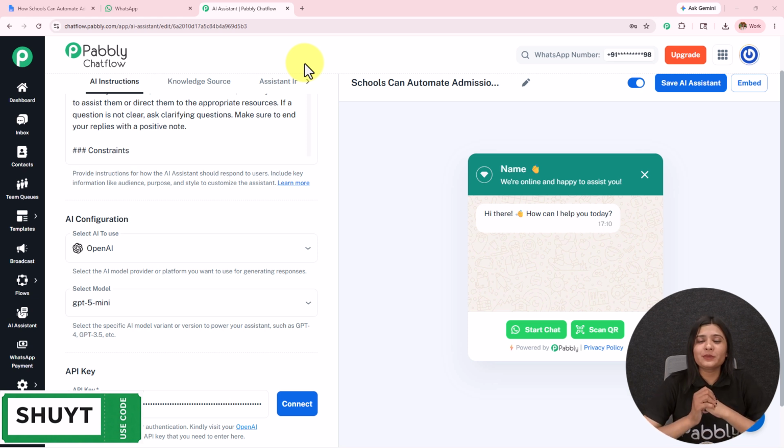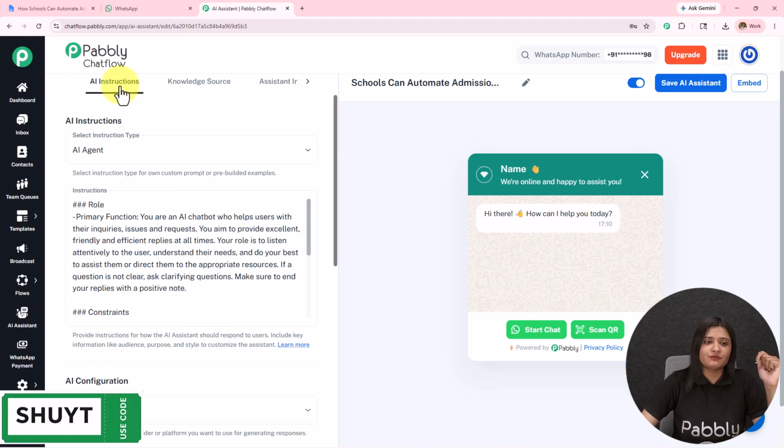So do you want to automate the WhatsApp conversation and fasten the process of school admissions? I am running a school and I receive a lot of queries from the parents and the students. Now I want to automate all the repetitive queries, and for that I have created this WhatsApp chatbot. I'm going to open my WhatsApp, send some queries or questions, and let's check whether this AI agent, which I have created using Pabbly Chatflow, is working properly or not.